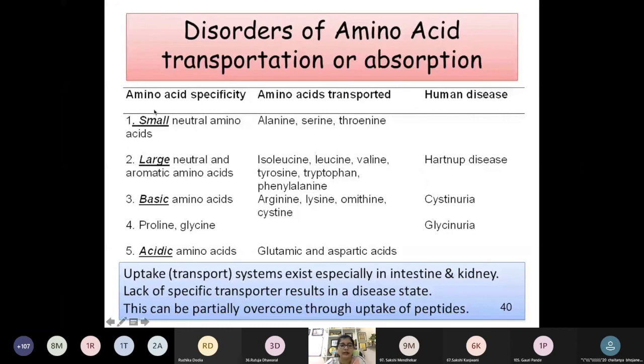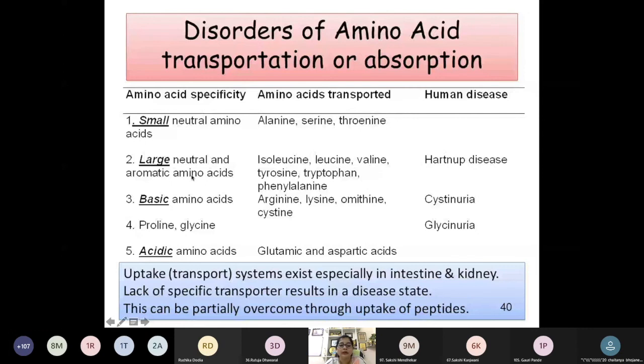Apart from this, there is a family of disorders. Okay, you can see these are disorders related to the defect in the absorption of small and neutral amino acids. So in that case, alanine, serine and threonine will not be transported. Now what will happen when these amino acids are not getting into the blood? It will develop as a deficiency disorder. Alanine, serine, threonine, our body will not get the supply of these amino acids.